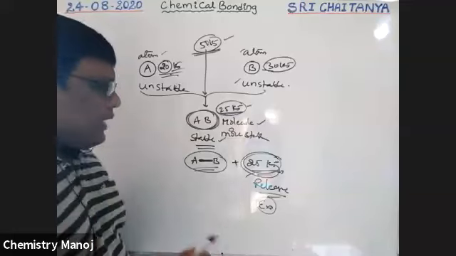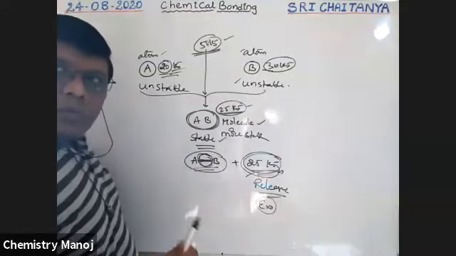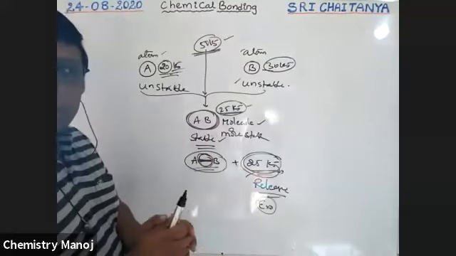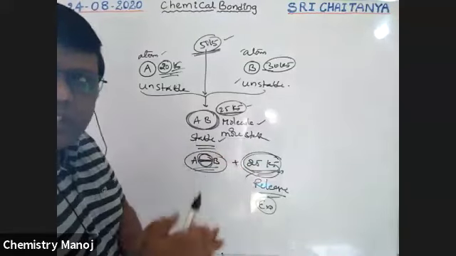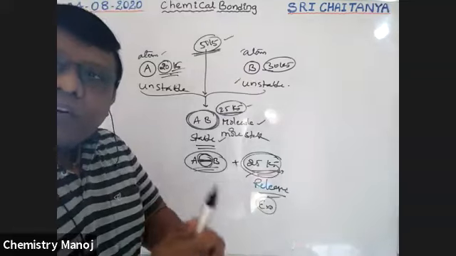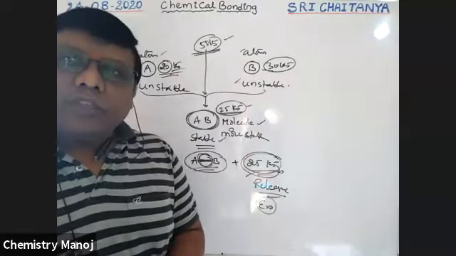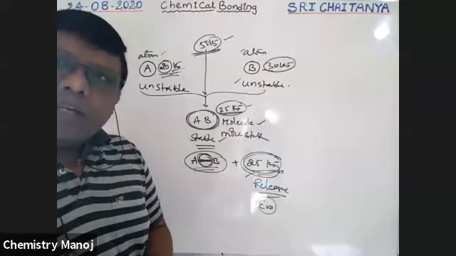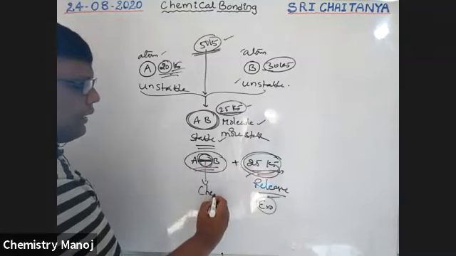That means some force is operating between two atoms to combine those two atoms. These two atoms are combined with each other, so some force of attraction exists between them. That force of attraction operating between two atoms in the molecule is nothing but a chemical bonding. This is called a chemical bonding.